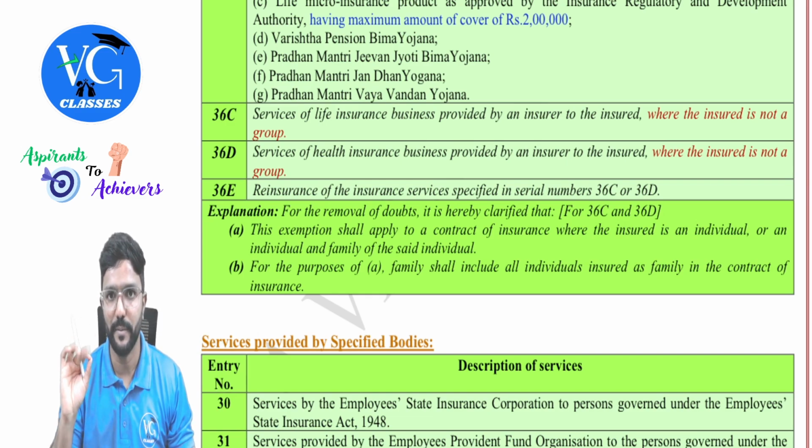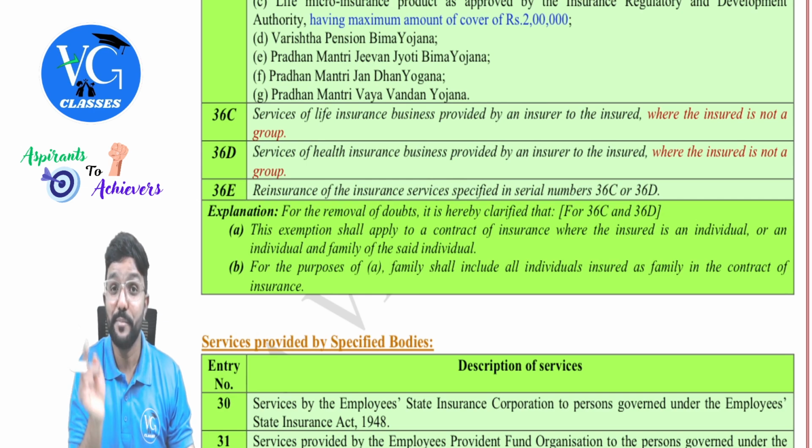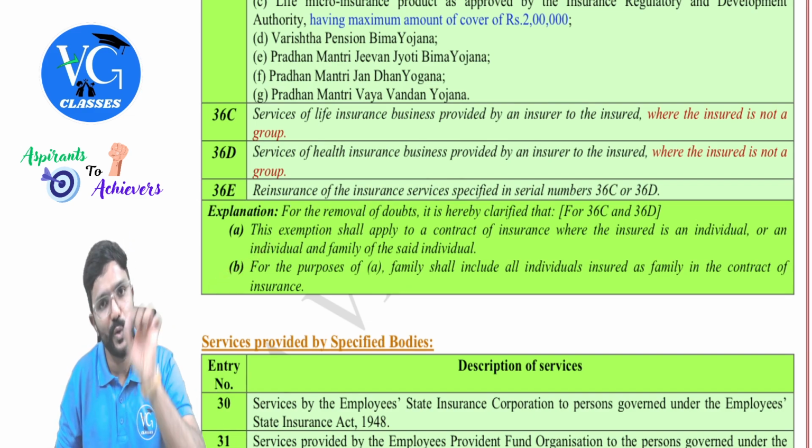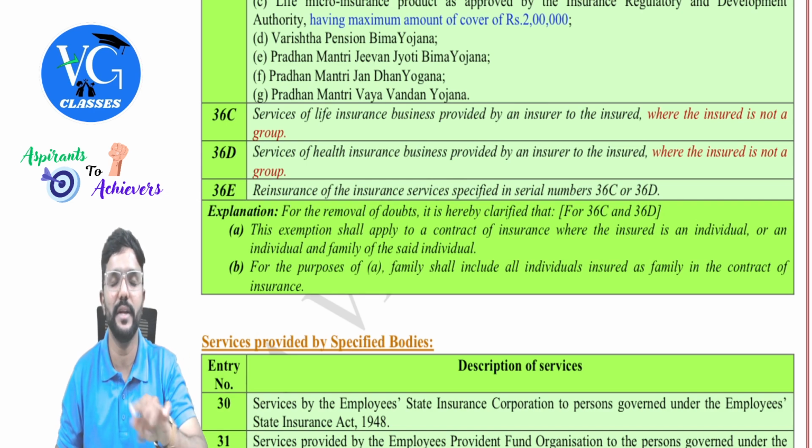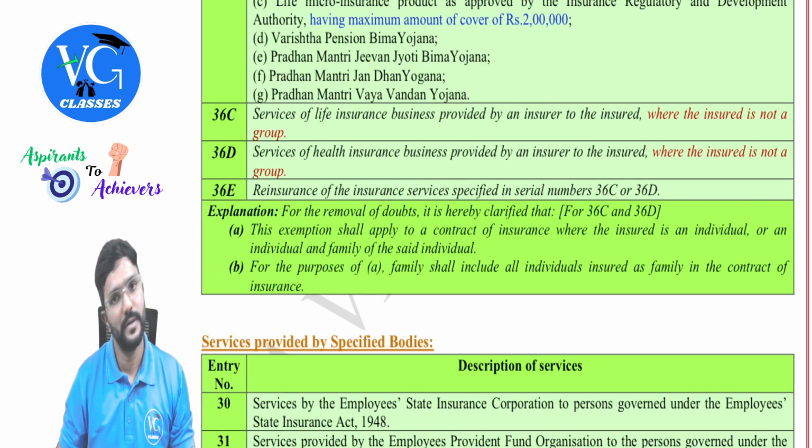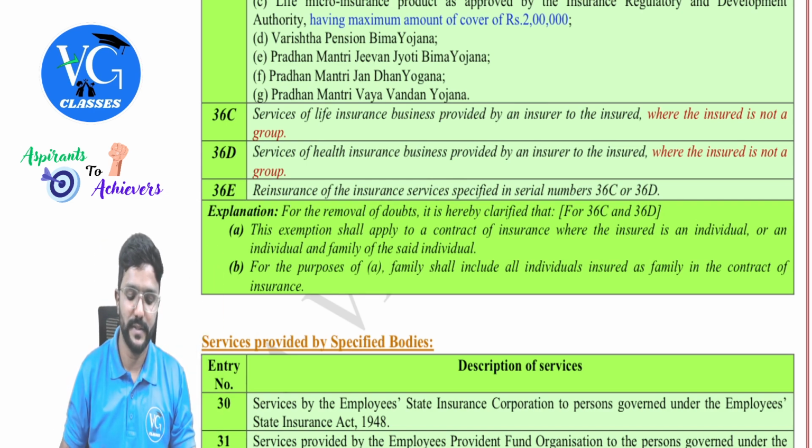Exemption is not available. But one exception is it can be a family group. And what does family mean for this purpose? Whoever's name is included in the contract of insurance as family, they all are covered. Is that clear? Yes, sir.